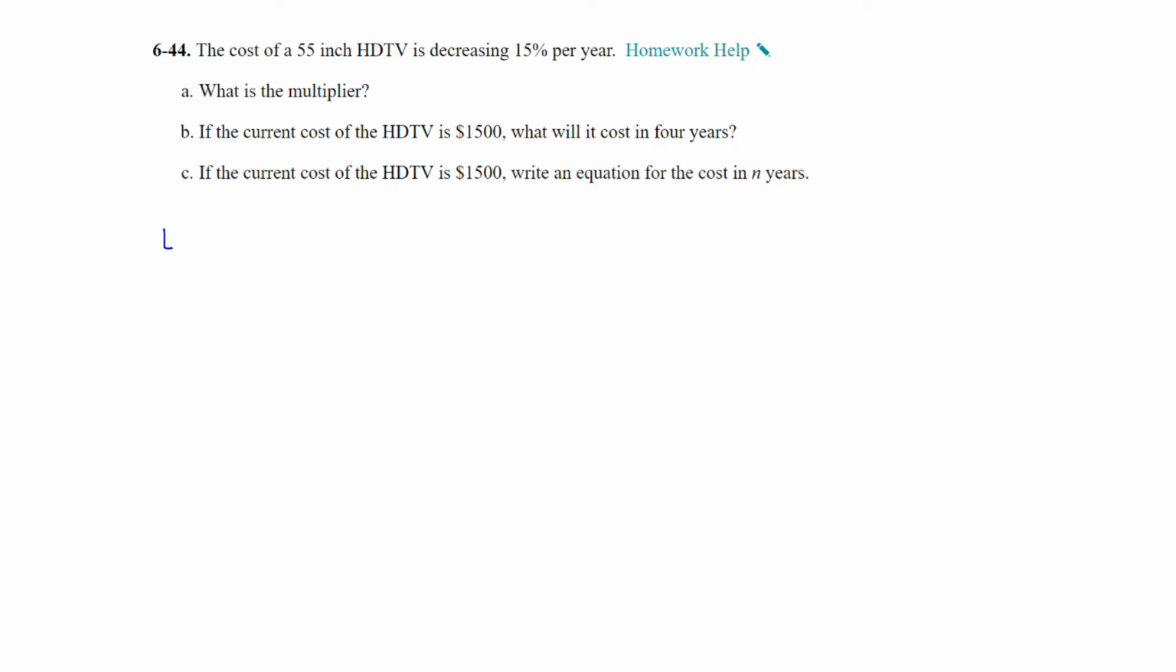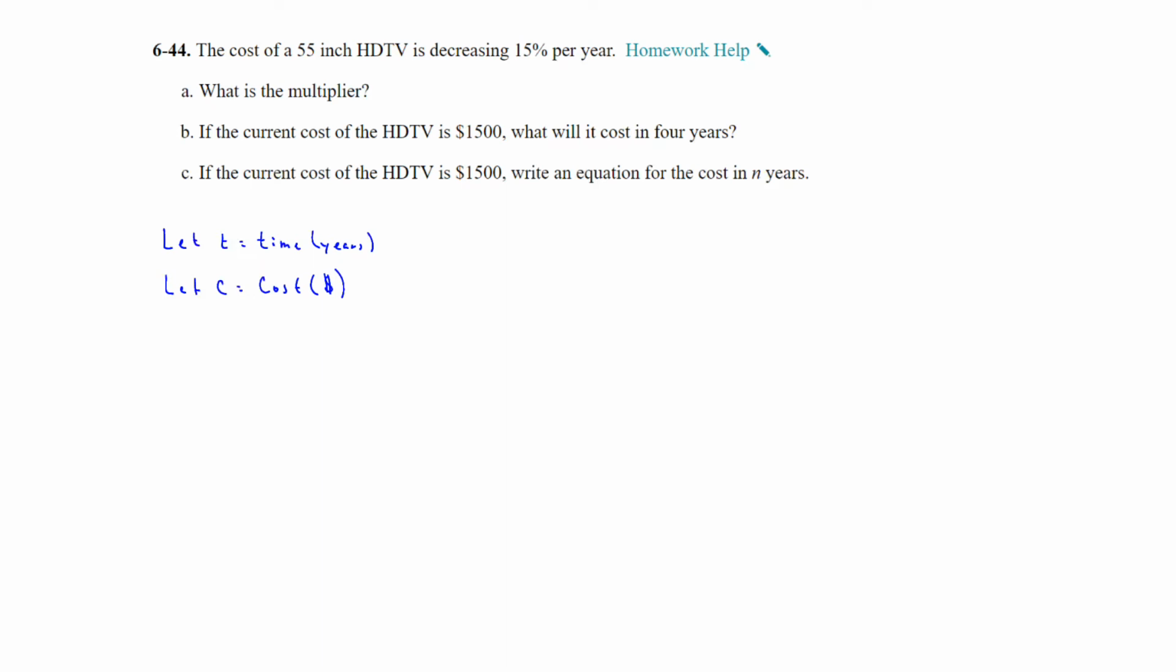So what are the things that we want to identify? We want to identify our variables. So let's let T equal the time, and the time is measured in this problem in years. And then the other thing that we are looking at is the cost. So we'll let C represent the cost of the HD TV, and that's measured in dollars.